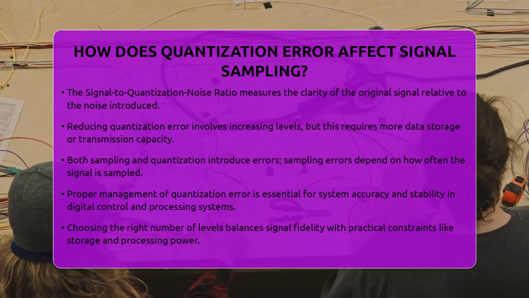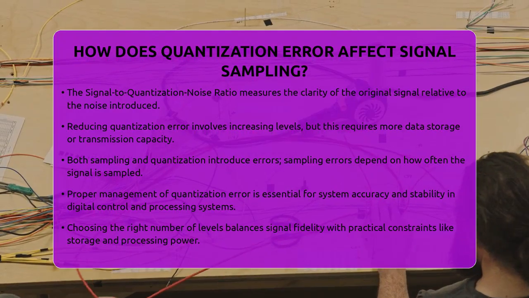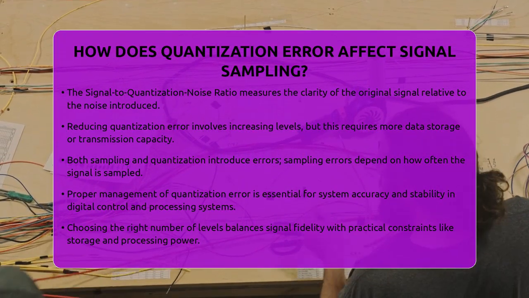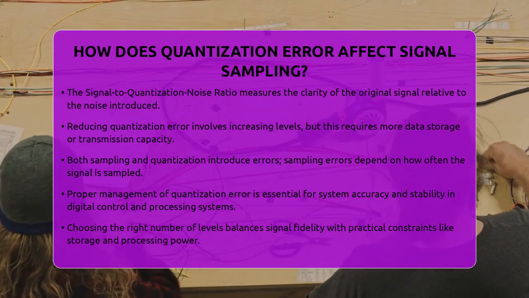Understanding how quantization error works helps engineers make smarter choices about how to convert real-world signals into digital data, balancing accuracy with practical limits like storage and processing power.